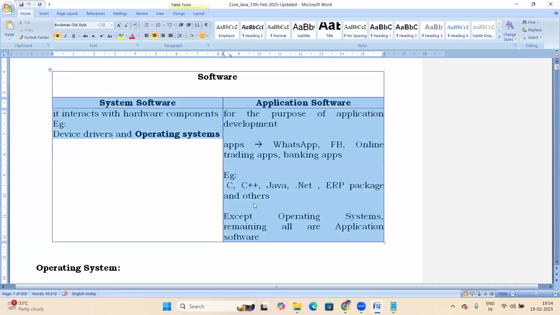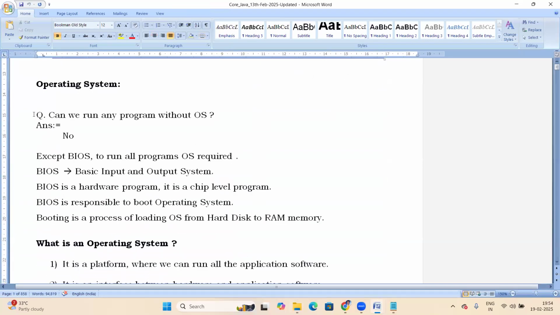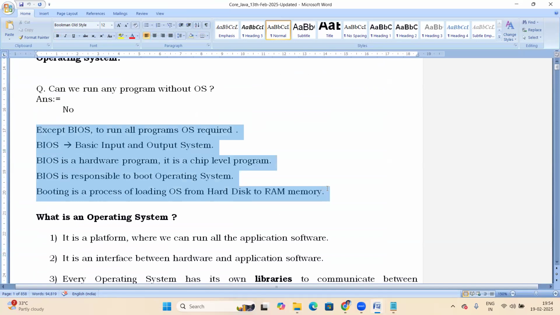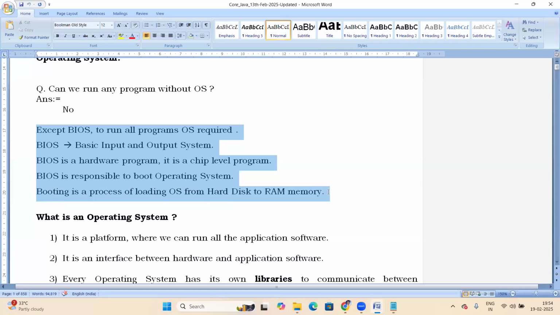Next, about the OS: can we run any program without an OS? No. The same points are expanded here, so you can go through the document.